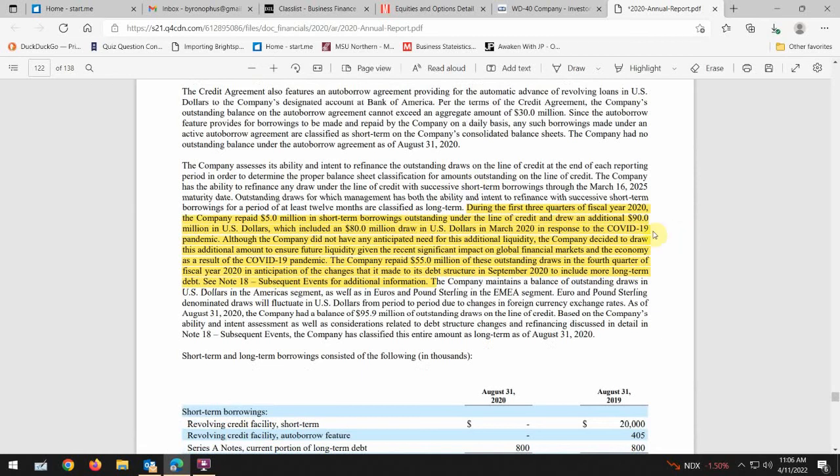During the first 3 quarters of fiscal year 2020, the company repaid $5 million in short-term borrowings. So that's not what I was looking for. But they drew an additional $90 million in U.S. dollars, which included an $80 million draw in response to the COVID-19 pandemic. Although the company did not have any anticipated needs for this additional liquidity, the company decided to draw as a result of the pandemic. They repaid $55 million of it, but there you go. So 90, 55, so there is 35?